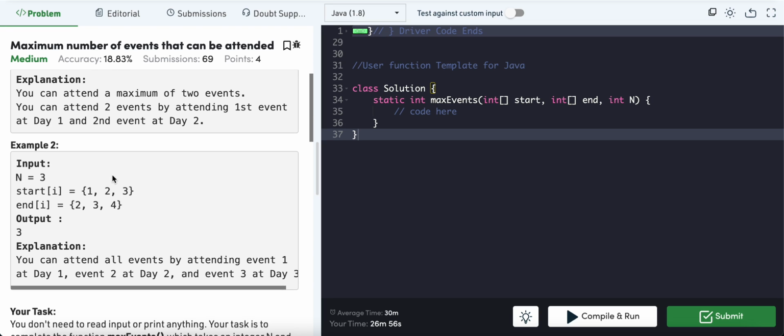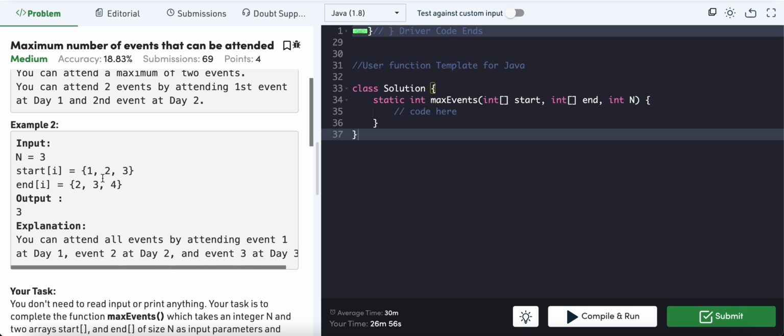And the next one: there is one event that starts at day 1 and ends at day 2, we can attend that. There is another event which is starting at day 2 and ending at day 3, it's also possible, we are not conflicting. And there is another one starting at day 3 and ending at day 4.